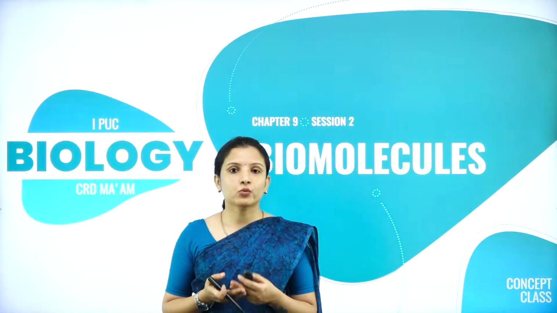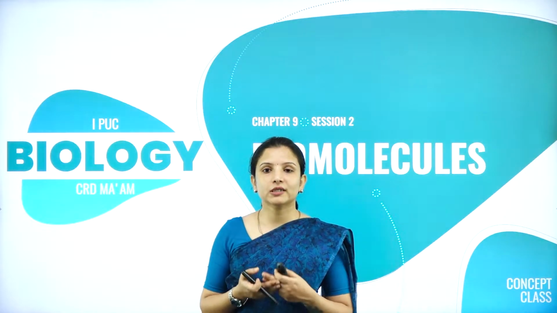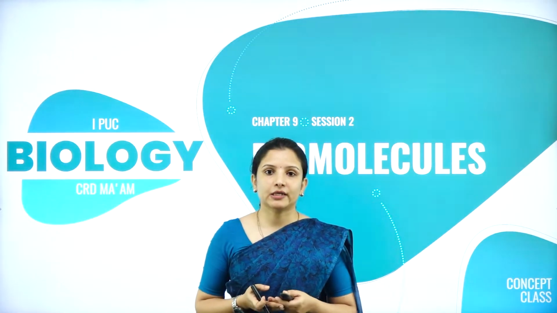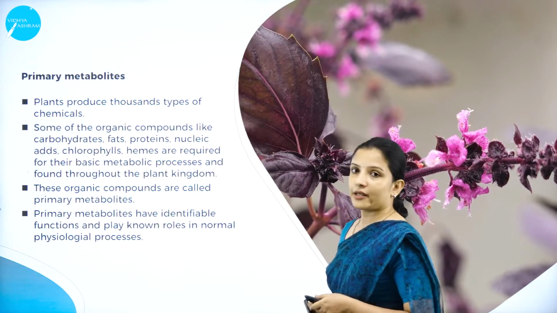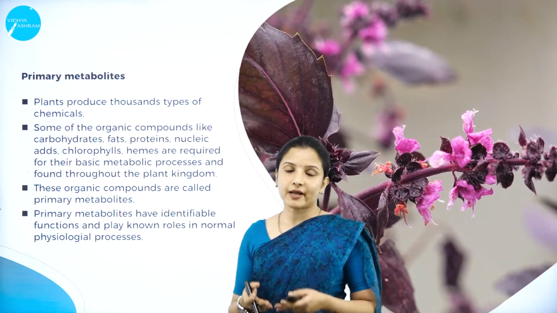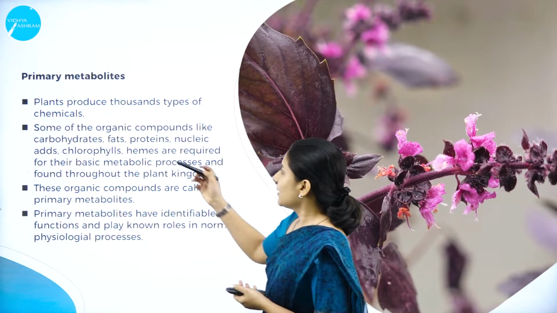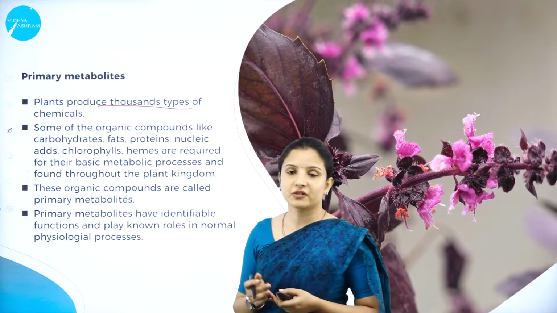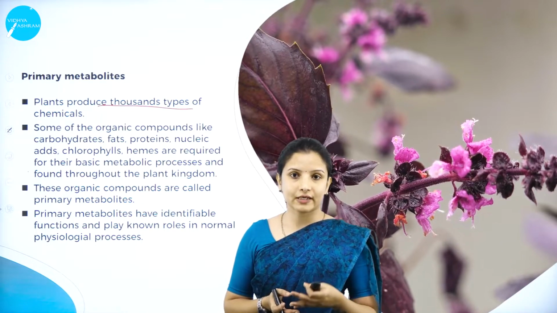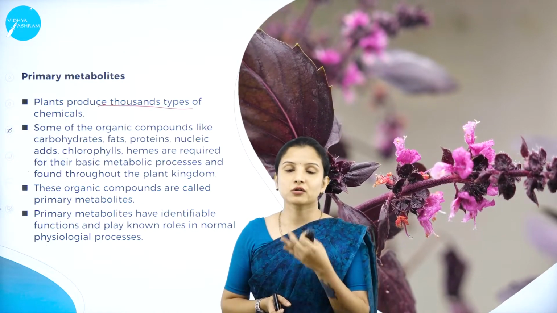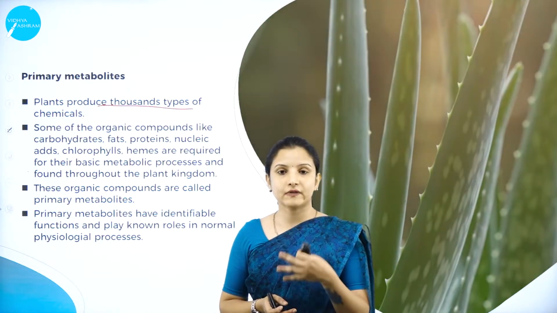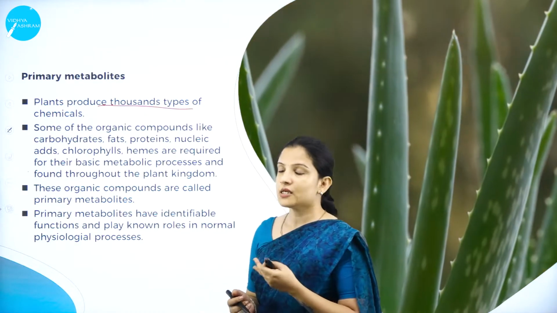In today's session, we shall study some important components that are present in the plant, that is the primary and the secondary metabolites. So to begin with, the primary metabolites. Thousands of different primary metabolites are usually present in the plants. Plants produce thousands of different chemicals, and these chemicals directly contribute towards the growth and development of the plants. Those chemical compounds produced in the plants which contribute directly to the growth and development of the plant are called the primary metabolites.